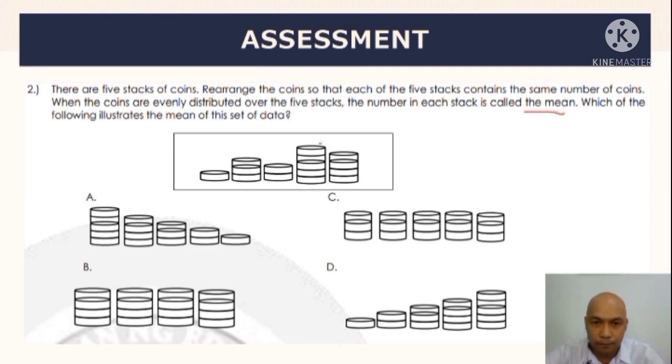So, since ito ay 5, itong dalawa na to, pwede mong ilipat kay 1 para maging 3. Itong isa na to, itong 4 na to, pwede mong ilipat kay 2 para maging 3. So, ibig sabihin, lahat na sila ay 3. So, magiging sagot natin dyan ay letter C. Ibig sabihin, ang mean natin dyan is equal to 3.